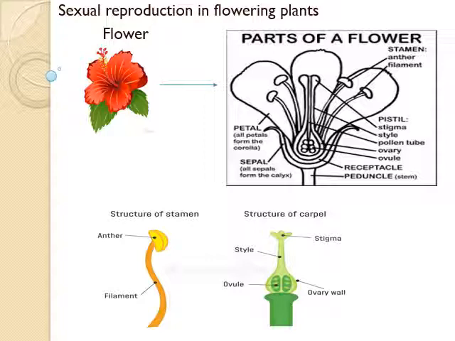Next, the flowers which contain only one sex organ, either stamen or pistil, are called unisexual flowers. These flowers are also called incomplete flowers because all the main parts are not there. Then the flowers which contain both the sex organs, stamens as well as pistil, are called bisexual flowers. This flower is called a complete flower because all the main parts of a flower are present. Example, mustard, hibiscus. Around your home, lots of flowers are there. Collect them and observe the parts of them.